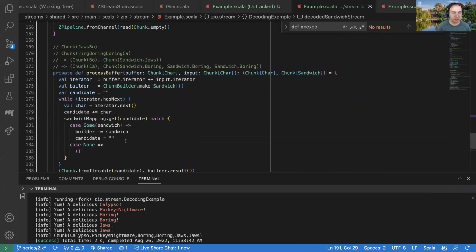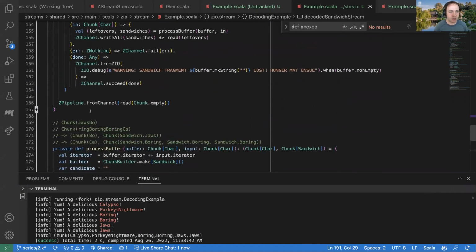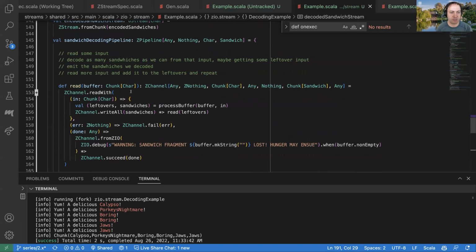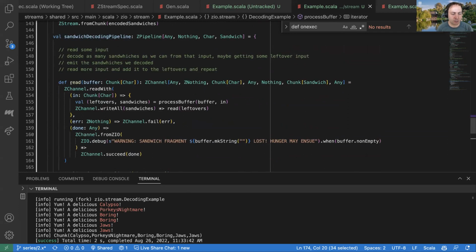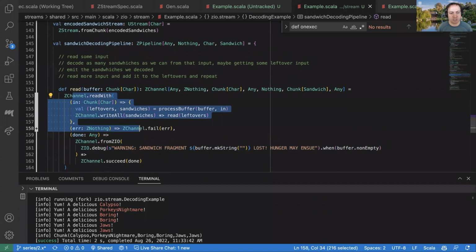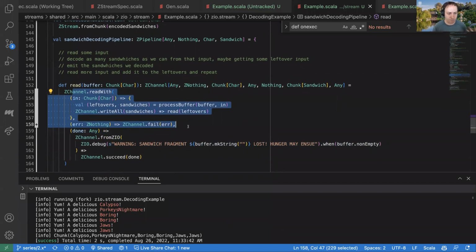And the other cool thing about this is that this is going to be actually quite a high performance implementation, maybe aside from our little games with iterators here, because all of these channel operators, at least this channel here, you'll notice that except for this one ZIO workflow, which we only potentially do once at the very end of the whole stream, nothing in here is actually using ZIO. And one of the big reasons for this channel encoding in ZIO 2 is we wanted to avoid having to go through ZIO when we didn't really need it.